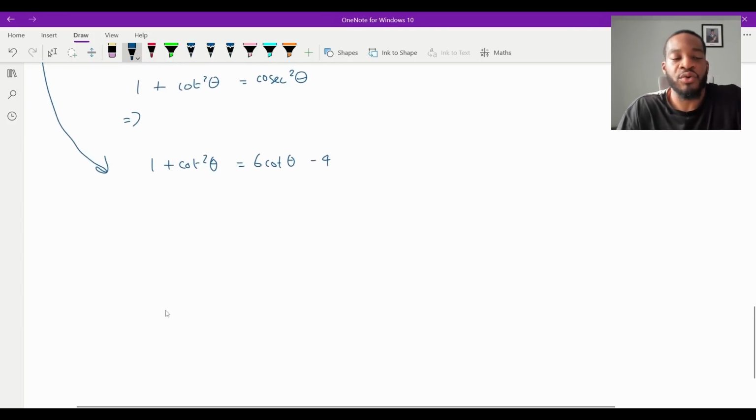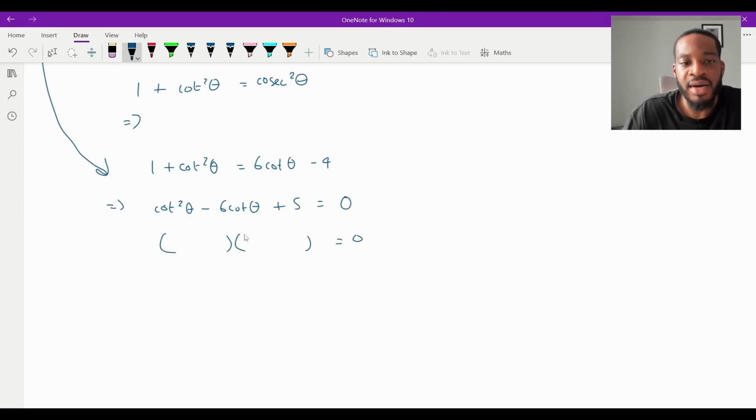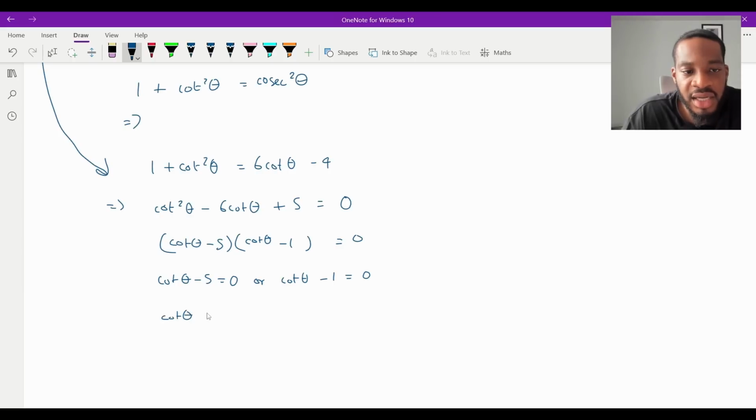This is a standard quadratic, so if we move everything from right to left, we will get cot squared theta, take away 6 cot theta, and that would be plus 5, isn't it? And that will equal 0. Quadratic, what two factors of 5 will add to make minus 6? That's going to be a minus 5 and a minus 1, isn't it? And that will be there. That'll be cot theta there, and that will be cot theta there. Which means that cot theta take 5 has to equal 0, or cot theta minus 1 has to equal 0. Which means that cot theta has to equal 5, and cot theta has to equal 1.